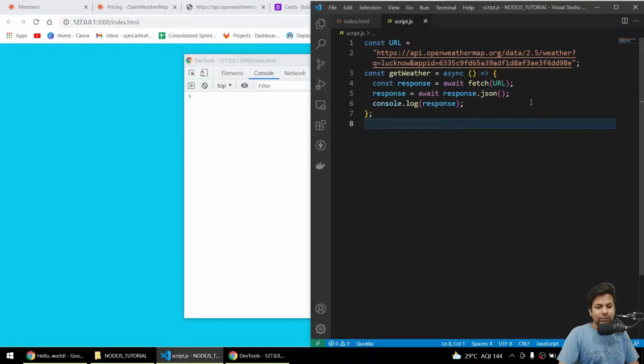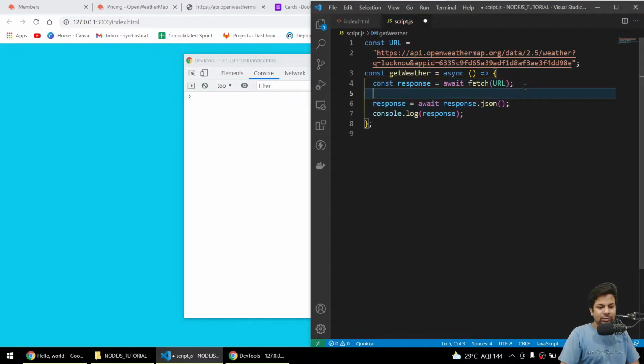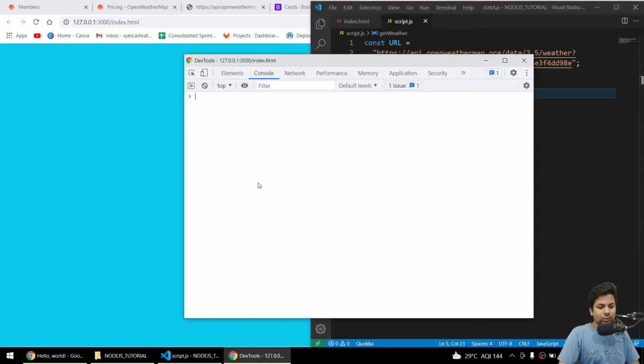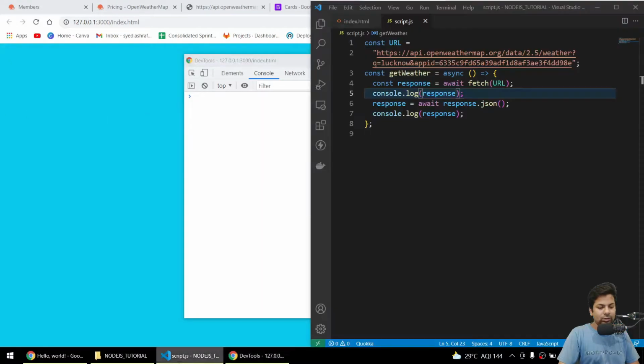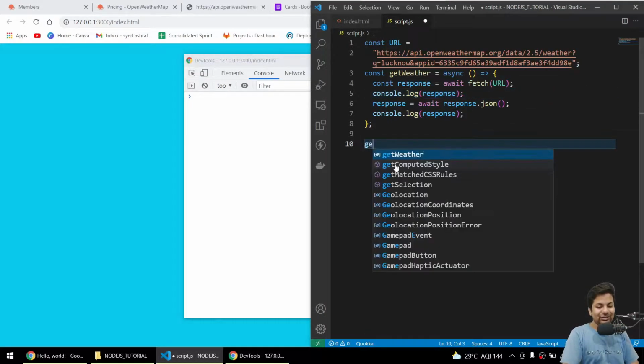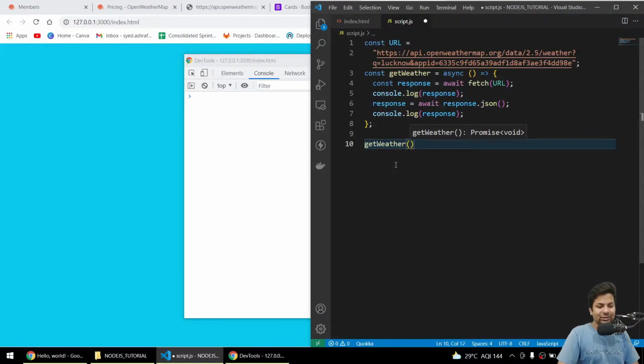We are not getting a response, so why is that? So firstly let me get the console.log. It's not getting the response. There is some error or what? Okay, we are not calling the function obviously, so we'll say getWeather, save it.